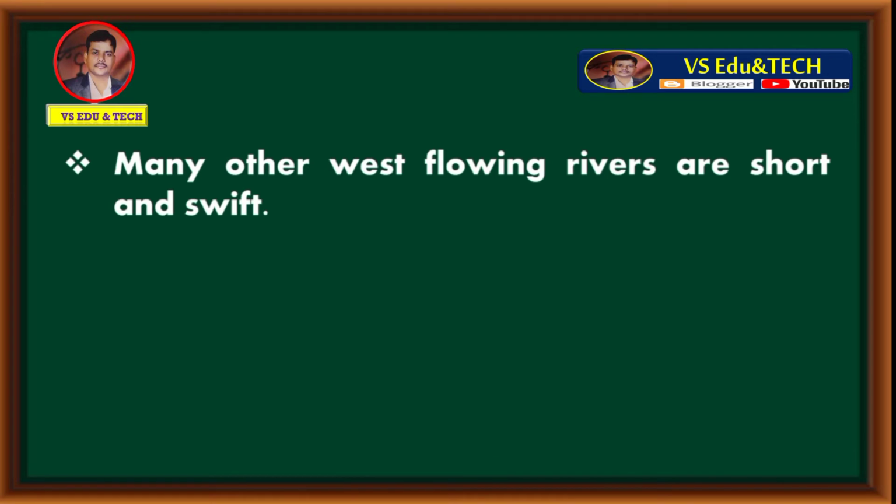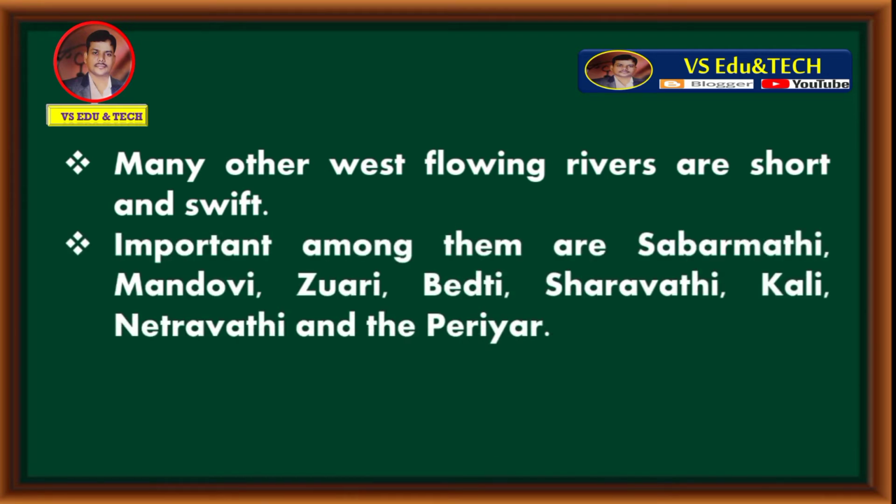Many other west-flowing rivers are short and swift. Important among them are Sabarmati, Mandovi, Zuari, Bedti, Sharavati, Kali, Netravati, and the Periyar. These are all about the west-flowing rivers of South India.